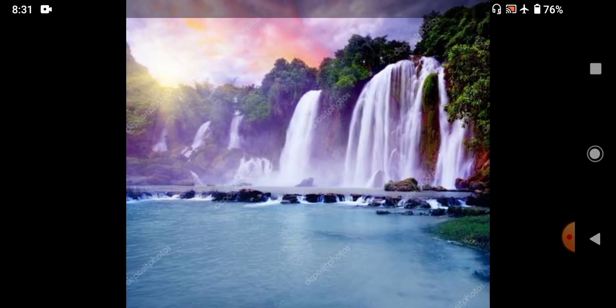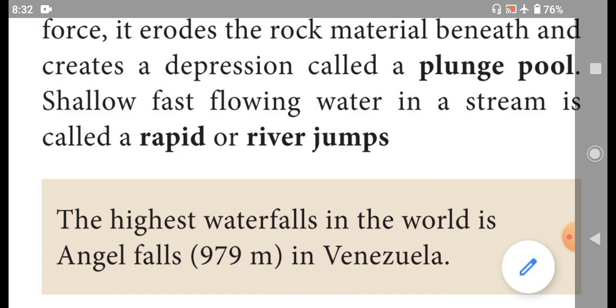Just see this picture. This is the image of a waterfall. How was it formed? When a river flows in a region where hard rocks lie over soft rocks, the soft rocks get eroded quickly. Thus, the river falls vertically from the steep slope to form a waterfall. Then, what is a plunge pool? When the waterfall flows with great force, it erodes the rock material and creates a depression that is called a plunge pool. Then fast flowing water in a stream is called a rapid or river jumps.